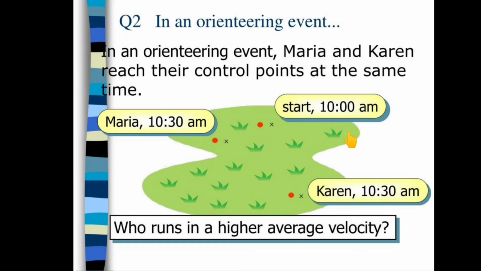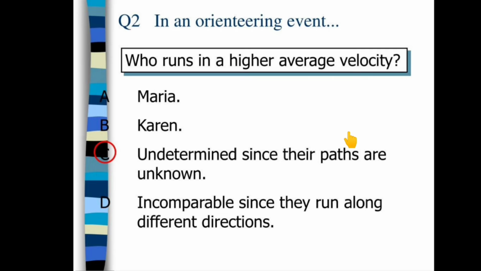There are four options: first is Maria, second is Karen, third is undetermined since their paths are unknown, and option D is incomparable since they run along different directions. Which is the correct option? The correct option is C. The answer is undetermined, because we don't know their paths or their directions, hence we can't determine the average velocity.